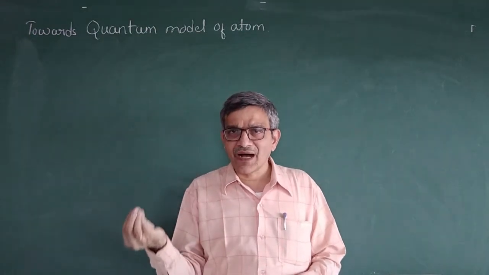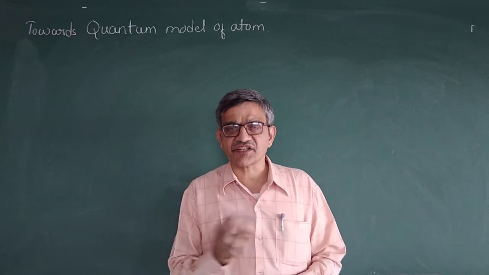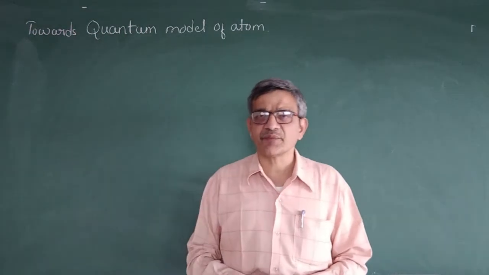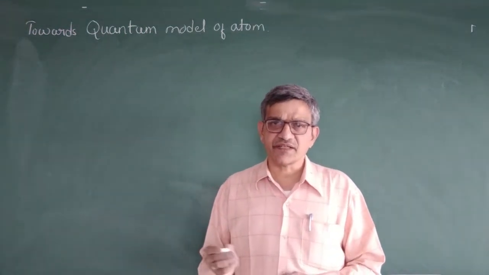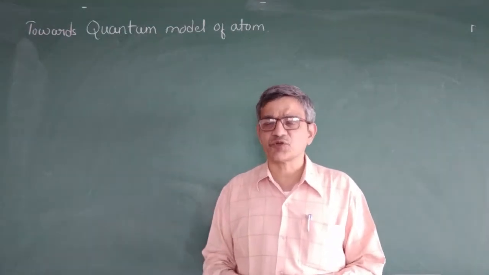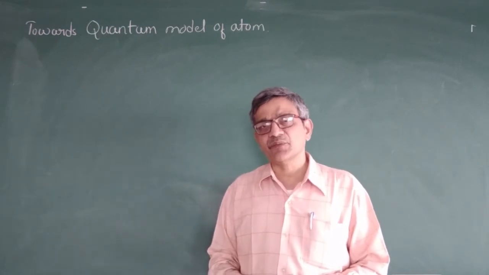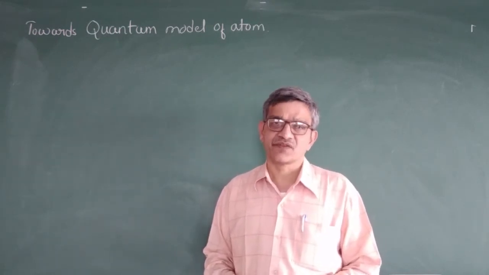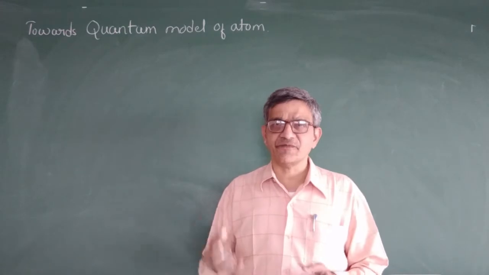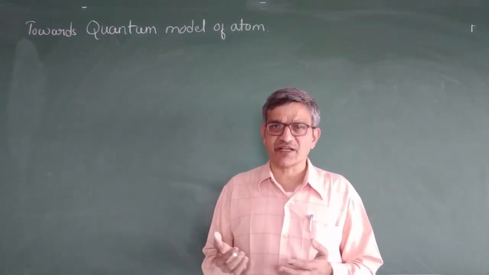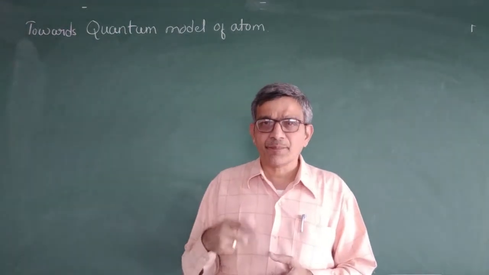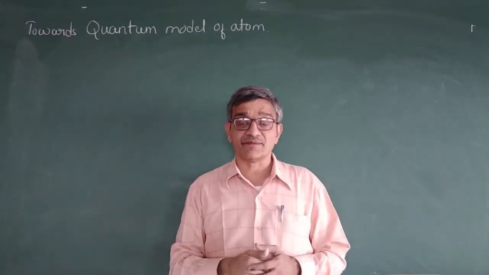So the relation between mass and wavelength is given by the physicist de Broglie. He gave the idea of the dual nature of the electron, a microscopic object. Then one more concept was given by Heisenberg. Heisenberg has given the uncertainty principle. It is not certain, it is uncertain. These two concepts led to the development of the quantum model of an atom.